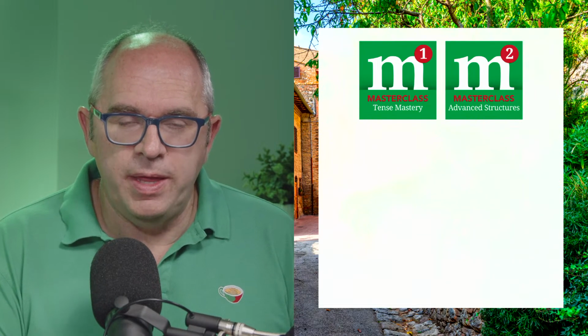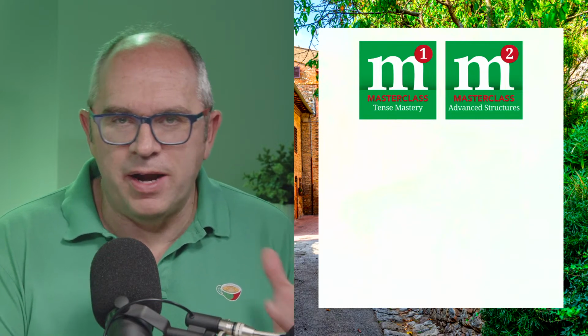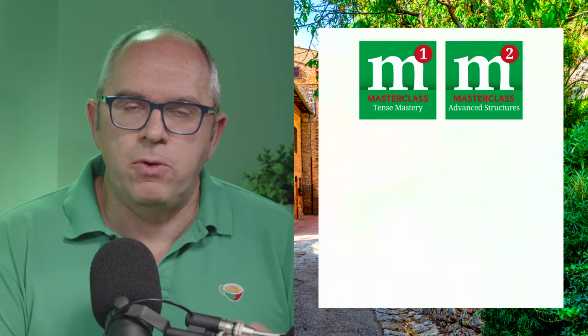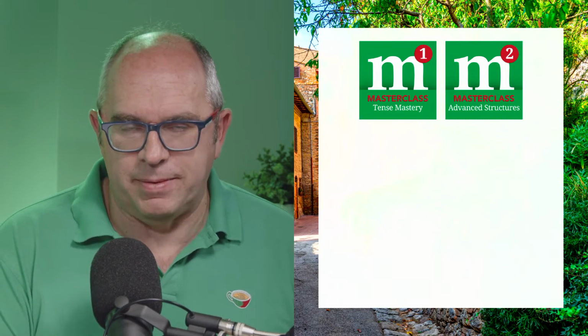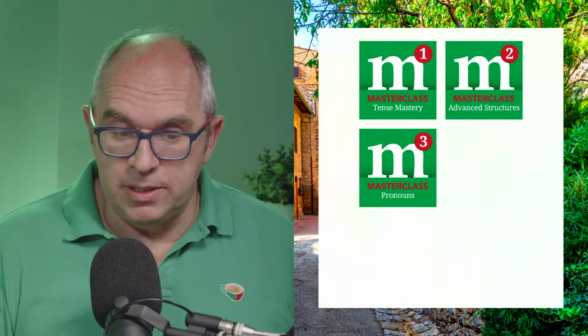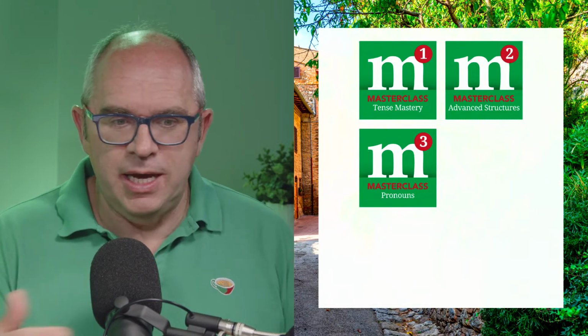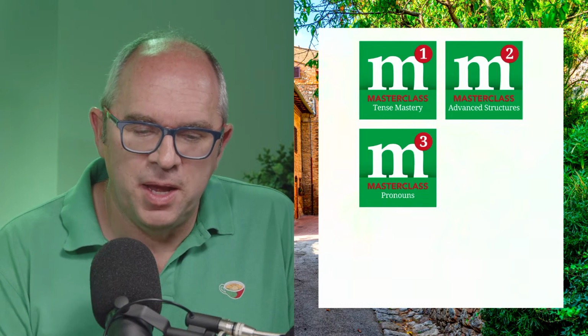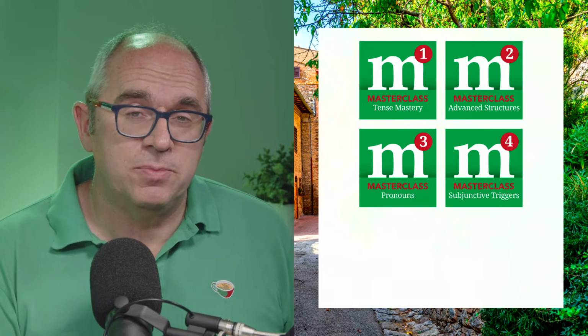The curriculum of the masterclass is built around these 6 modules. So we've got a first module on tense mastery, where we're covering lots of different tenses and really helping you build your ability to use different tenses in Italian. We then look at advanced structures, things like the si passivante and the si impersonale, looking at other elements that really will help you sound more Italian and more exact when you speak in Italian. We'll have a module on pronouns, and we'll be looking more at ne and ci and all these other pronouns in that module.